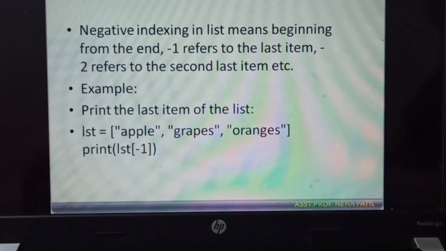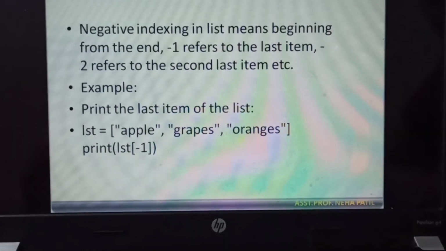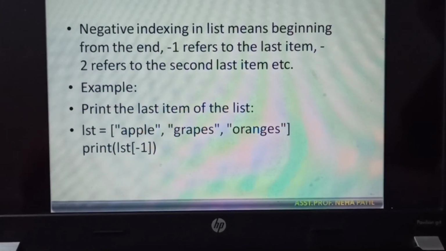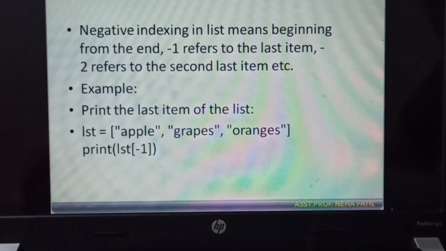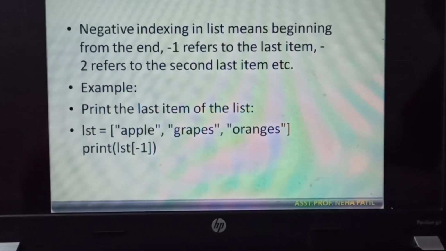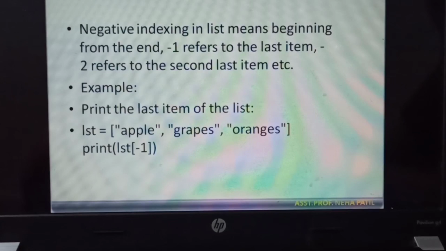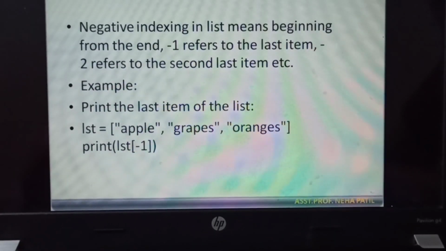Then one more advantage of the list here in Python is the negative indexing. Negative indexing is nothing but what? Here we can begin from the end of the list. Like in array, we can't come in the reverse direction, but in Python, by using these negative indices, we can come from last to first position.